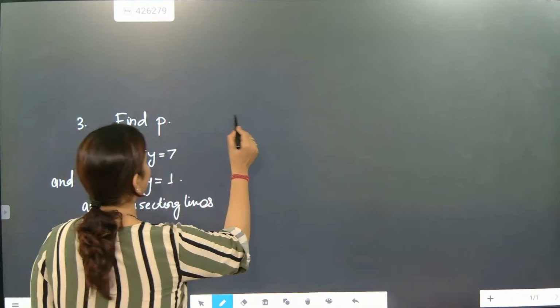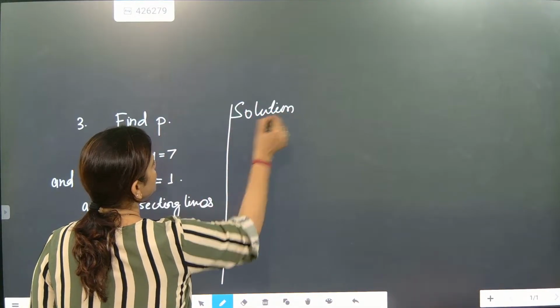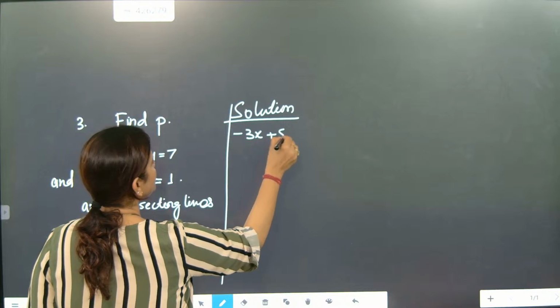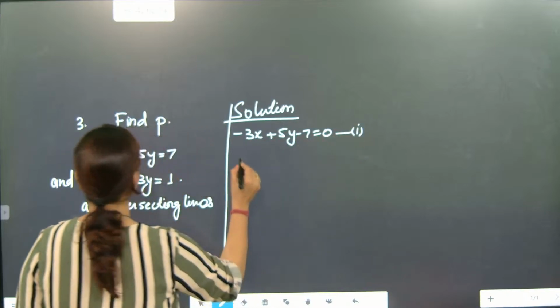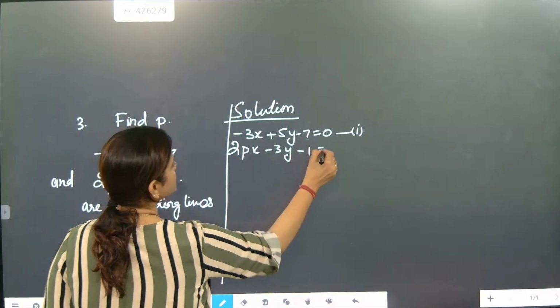So now look here. First we will write the standard equation. Minus 3x plus 5y minus 7 equal to 0. This is equation 1. 2px minus 3y minus 1 equal to 0.